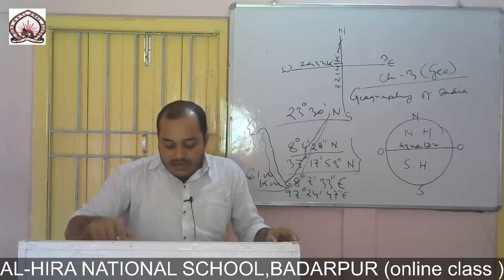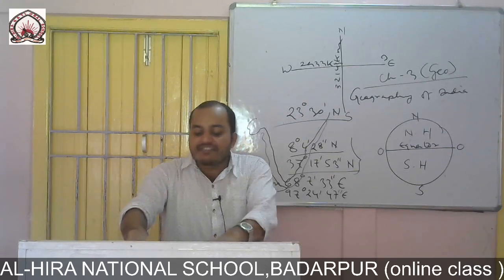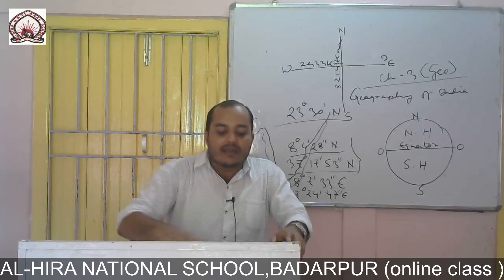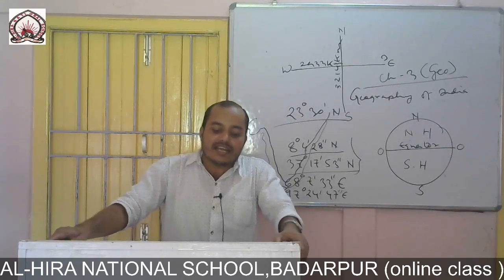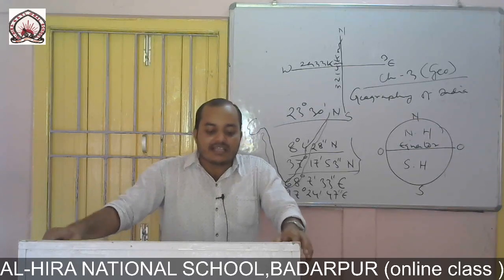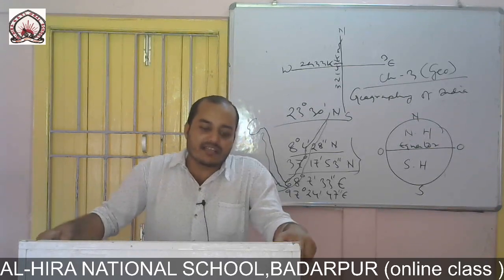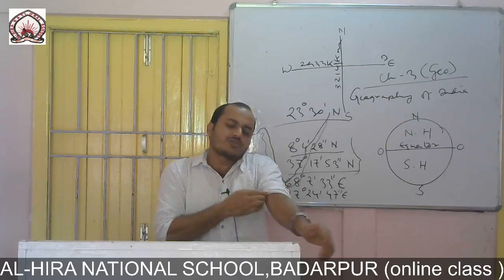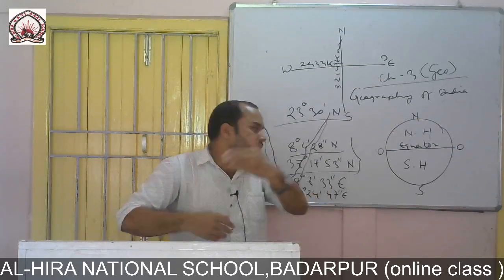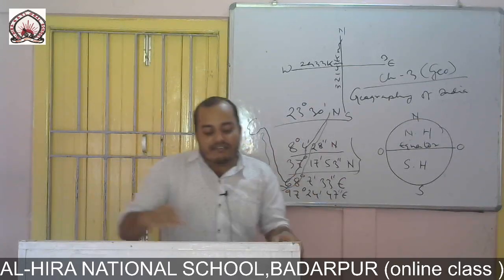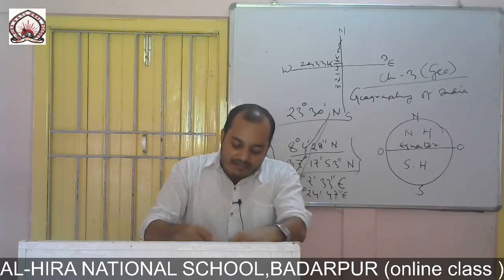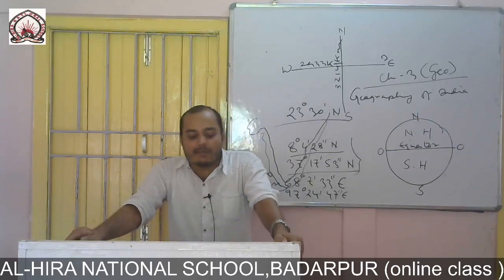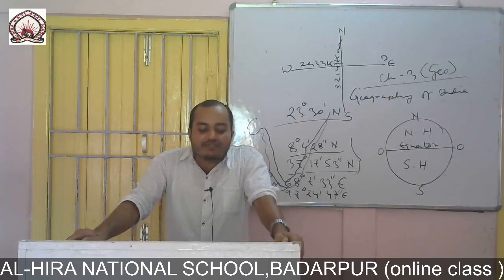And India has a total of 15,200 kilometer long boundary with Pakistan in the west, China, Nepal, Bhutan in the north, China in the east, and Bangladesh, Myanmar in the southeast. So these are the international boundary, total 15,200 kilometer.